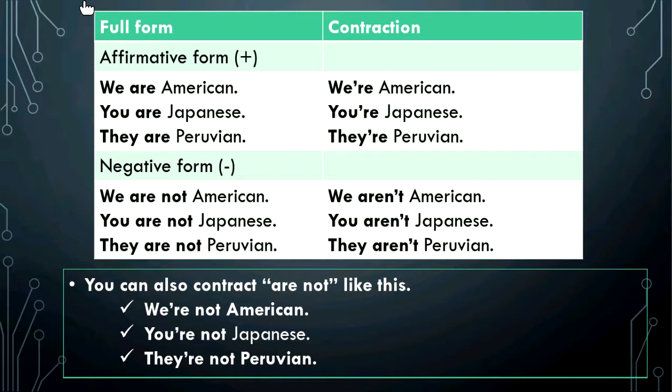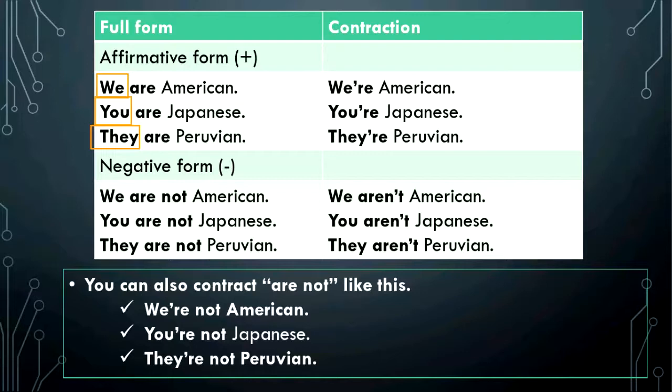For this case, we will use three different subjects. These three subjects are we, you, and they. After these three different subjects, we will use the verb are. Okay, what is the important thing here? We, you, and they are for groups of people.